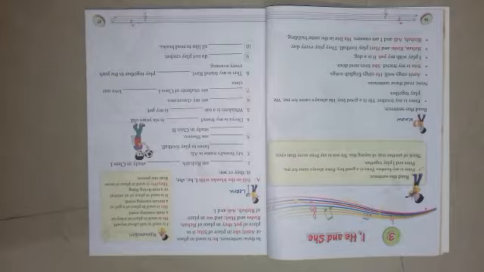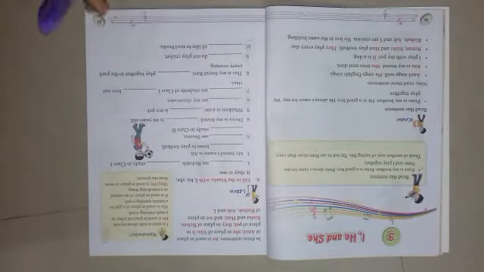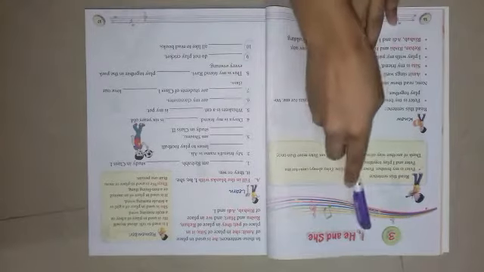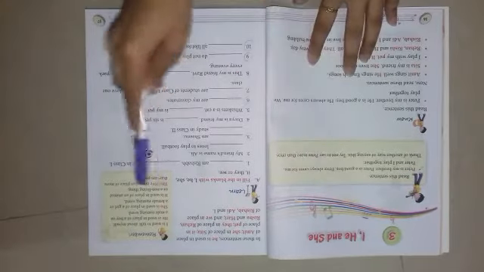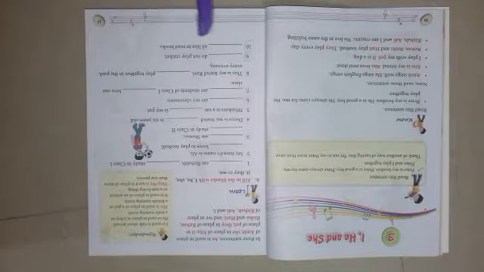Naming words are the names of places, people, things or animals, right? And in this chapter we will learn some other words used for a naming word. So these are the words that are used in place of a naming word. Keep in mind that these words, I, he, she, it, they and we, are all used in place of a naming word only. So first we need to know where and how they are used.